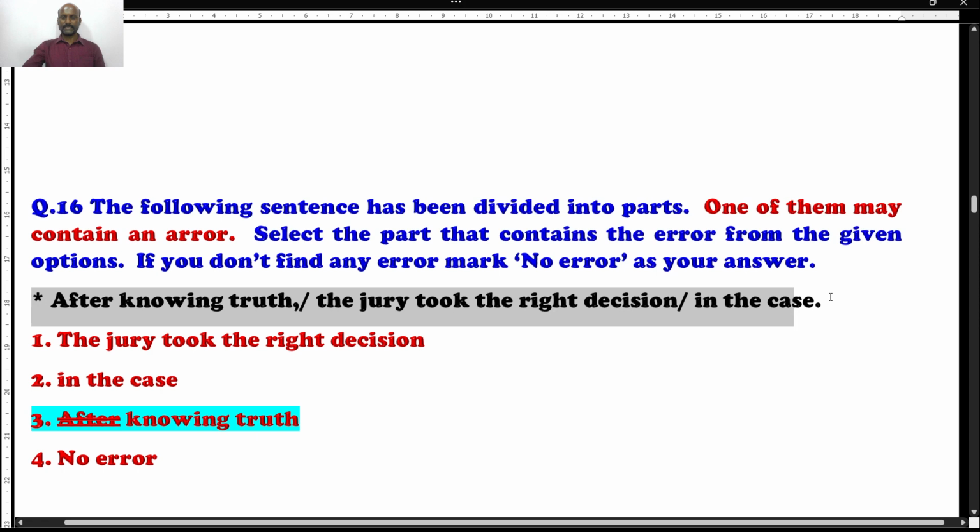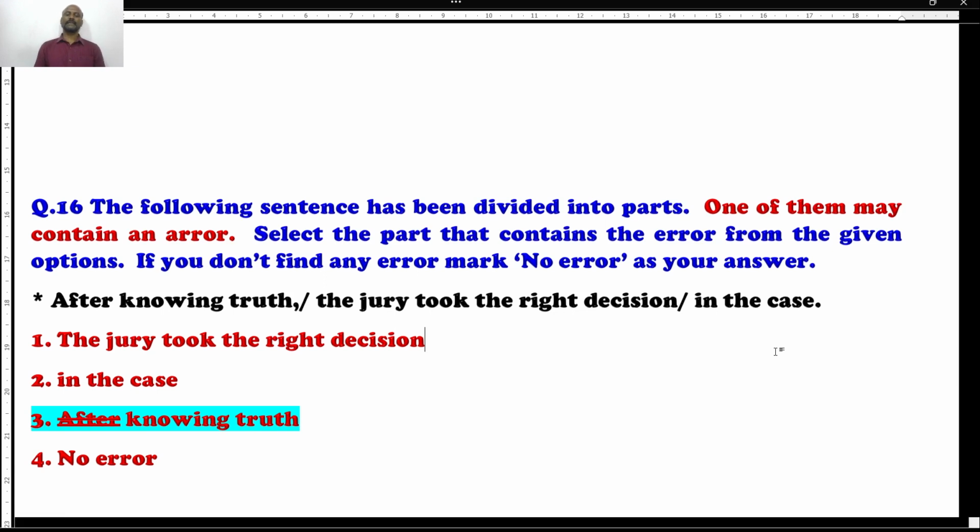Students, a sentence is given, and the sentence is divided into 3 to 4 parts. Here it is bifurcated into 3 parts. They are called segments of the single sentence. In this sentence, one segment is wrong, or it contains an error.